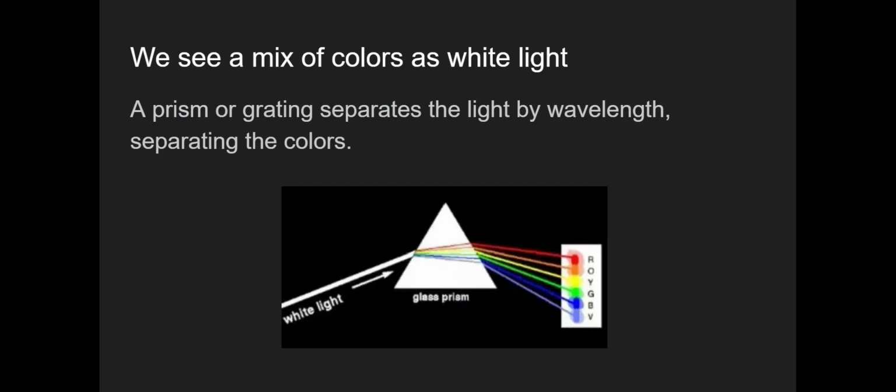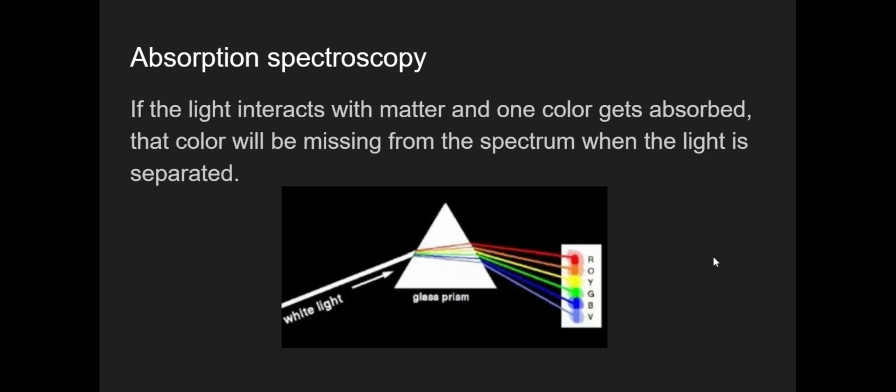Now, we see a mix of colors as white light. It's important to know that white light is a combination of all the different colors, that is, all the different possible wavelengths that are in the range that we're able to see. A prism or grating can separate the light by wavelength, separating the colors. So absorption spectroscopy occurs if the light interacts with matter and one color gets absorbed, that color will be missing from the spectrum when the light is separated.